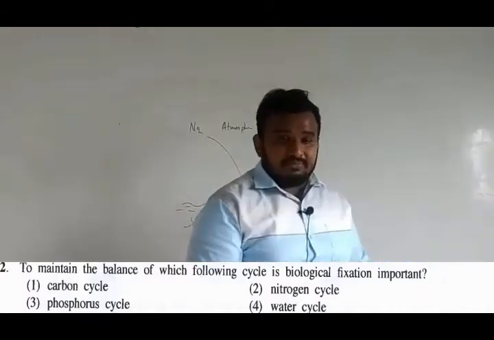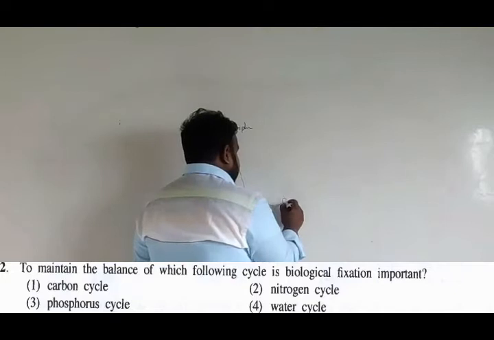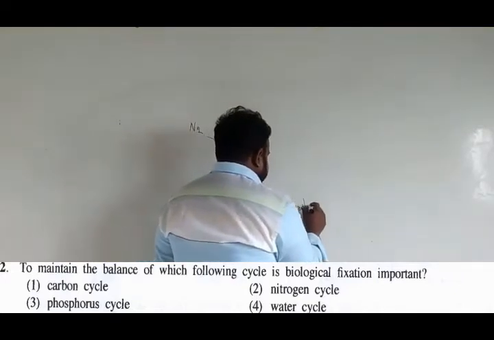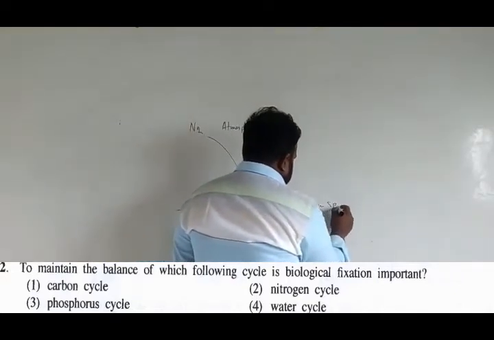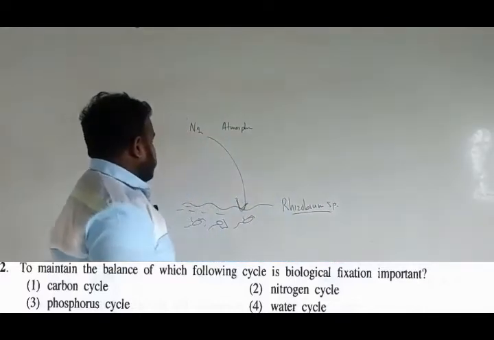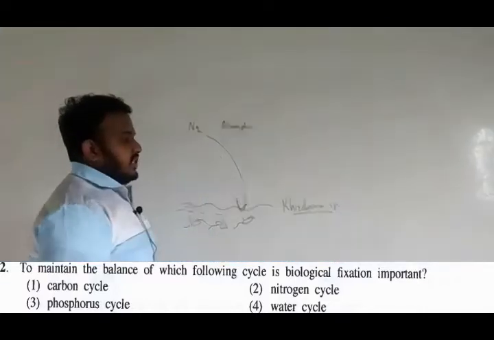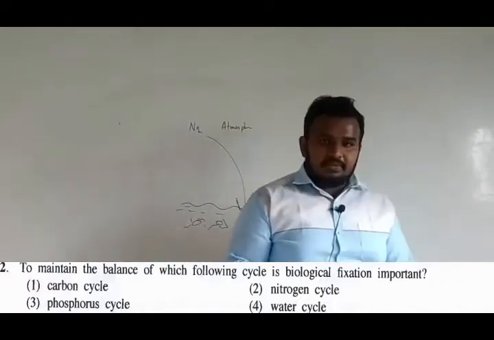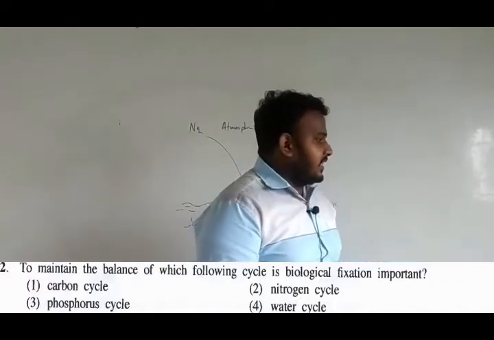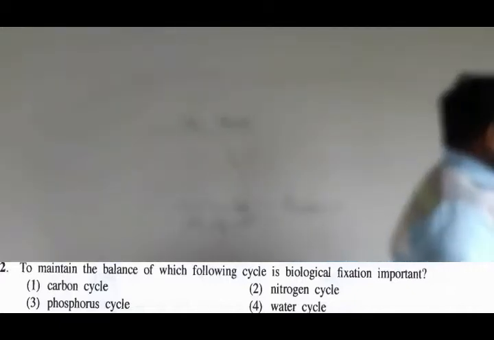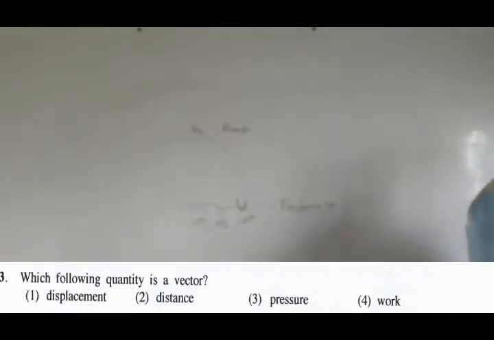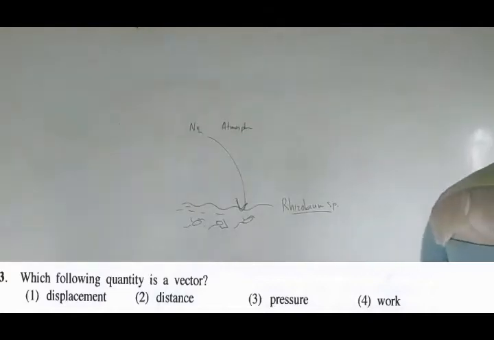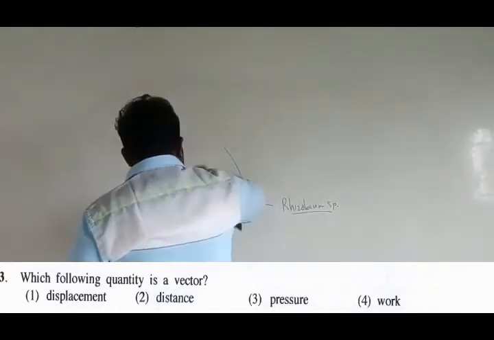So Rhizobium, the bacteria name title Rhizobium species does the function. So this process, the biological fixation, is a part of the nitrogen cycle. So that is the answer for the second one, right? So the third question.